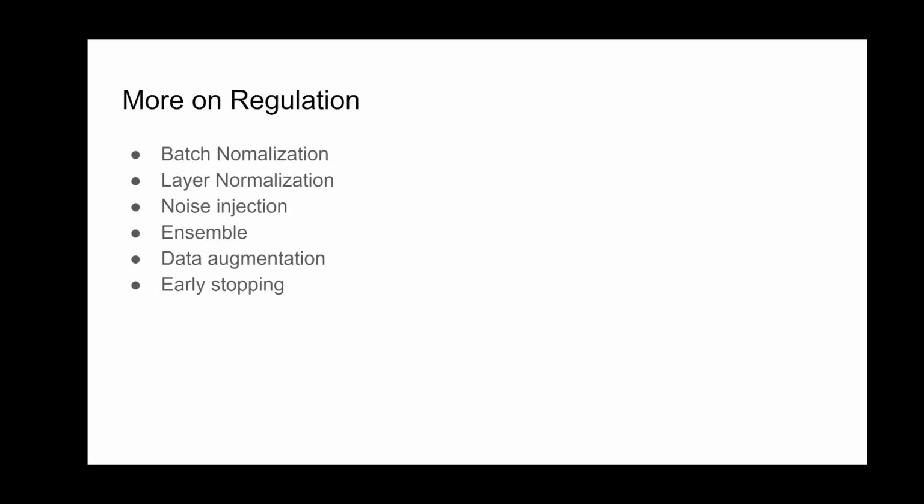For example, we can change the color of the image, or change the brightness of the image, so that the model will not use the color or brightness to make the predictions. And the other way is called early stopping.